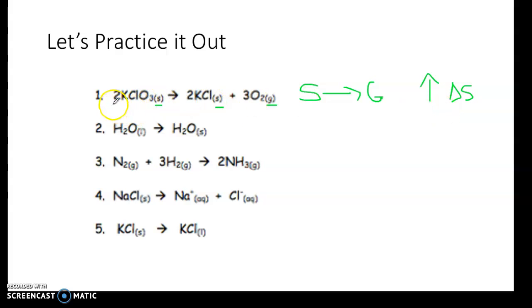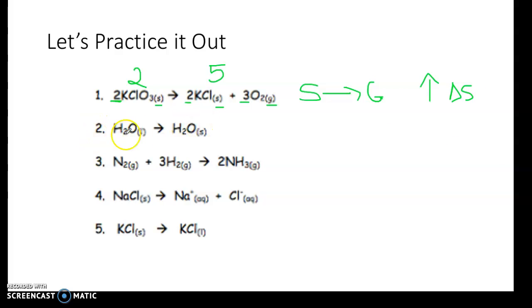And then if we look at the coefficients, we have a 2 on the reactant side, but on the product side we have 2 and a 3, so that's 5. So we're going from 2 to 5. So we have an increase in our molecules, and if we have an increase in our molecules, our entropy once again is increasing.